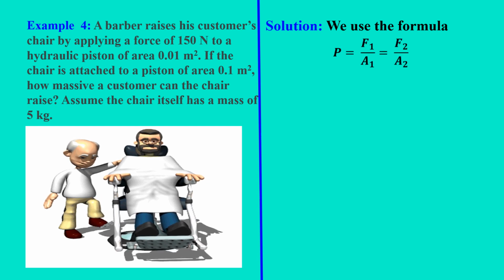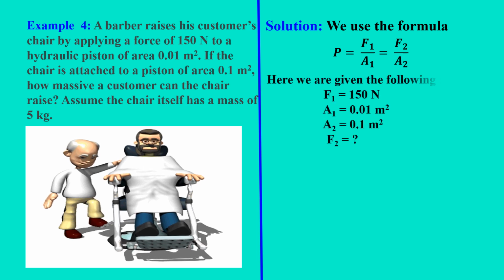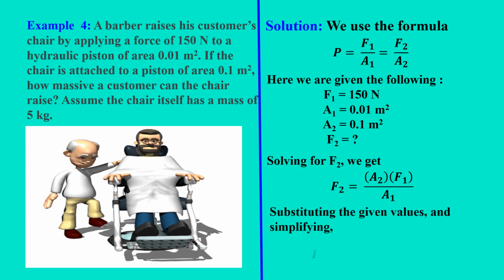We use the formula P equals F1 over A1 equals F2 over A2. And we are given the following values. F1 is 150 newtons, A1 is 0.01 meters squared, A2 is 0.1 meters squared, and we are required to find F2. Solving for F2, we get F2 equals A2 times F1 over A1. Substituting the given values and simplifying, F2 is 1,500 newtons.